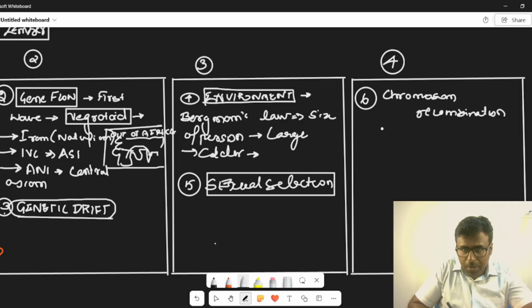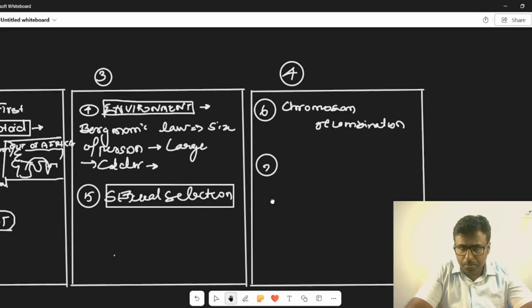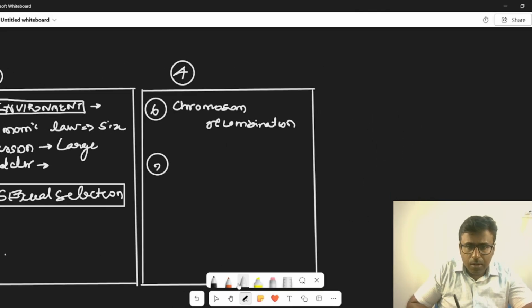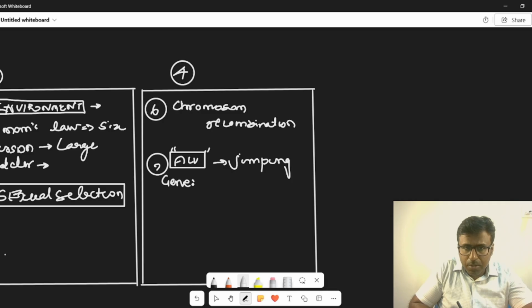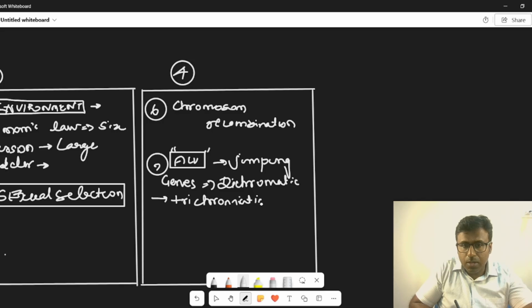There are, I think, many other examples also. The forces of evolution are many. There is also something called Alu genes. Alu genes are genes which are actually jumping. They are called jumping genes. That jumping genes is what helped, for example, in making us from dichromatic to trichromatic. We were dichromatic like other mammals, but then this Alu gene was able to help. I will explain this concept.